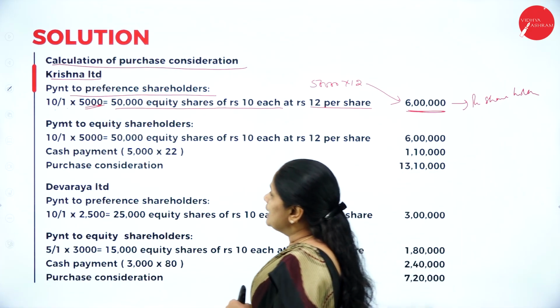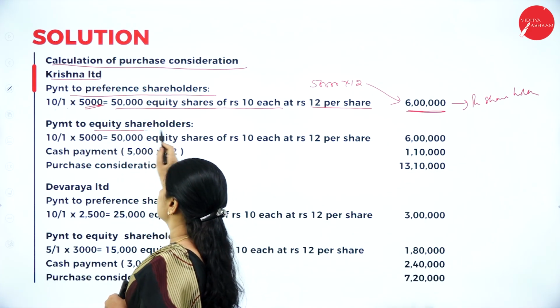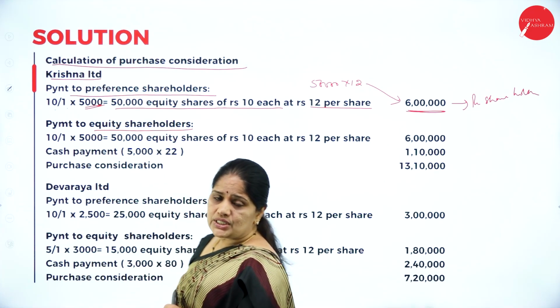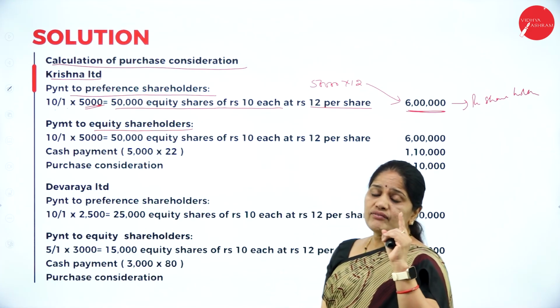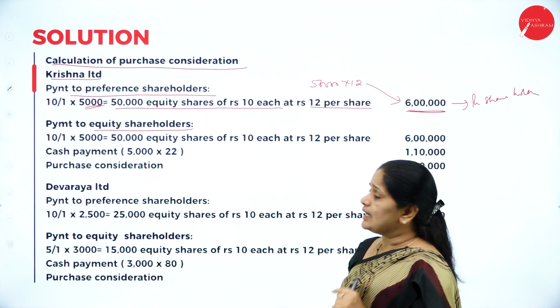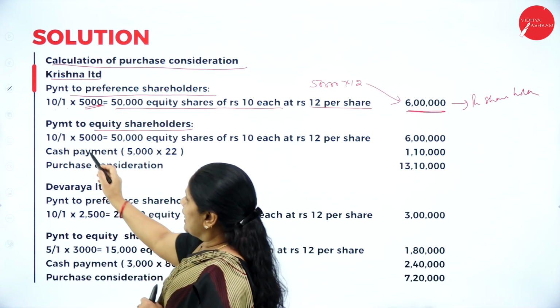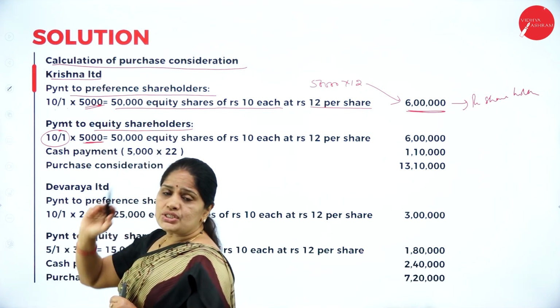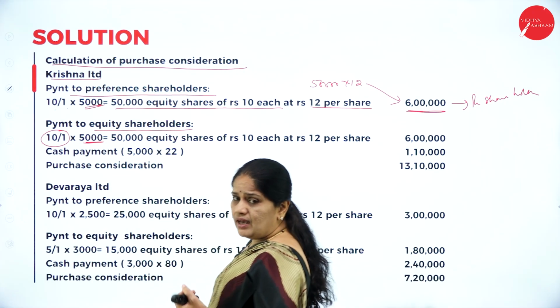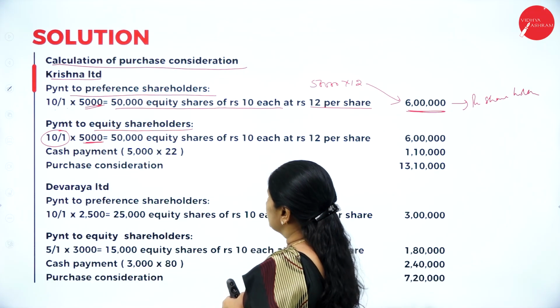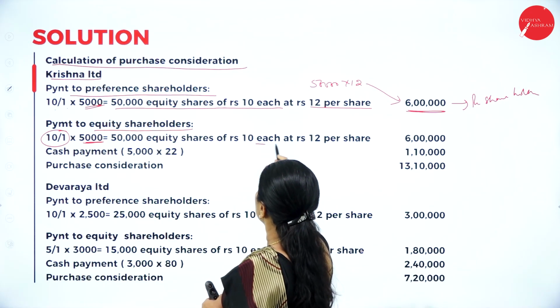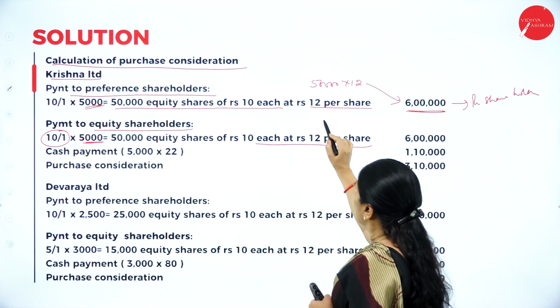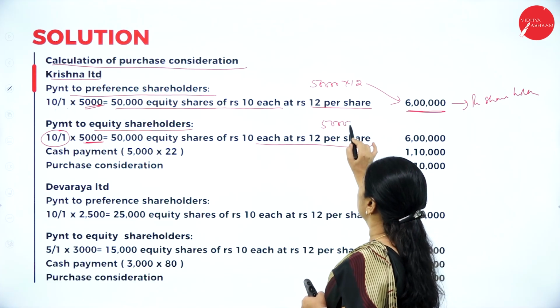Now, the payment to equity shareholders. What is the payment to equity shareholders? Again here, every equity shareholder gets 10 equity shares. So, that is why I have written 10 by 1 into the number of equity shares in Krishna Limited, again 5,000. So, that will be 50,000 equity shares of rupees 10 each at rupees 12 per share.